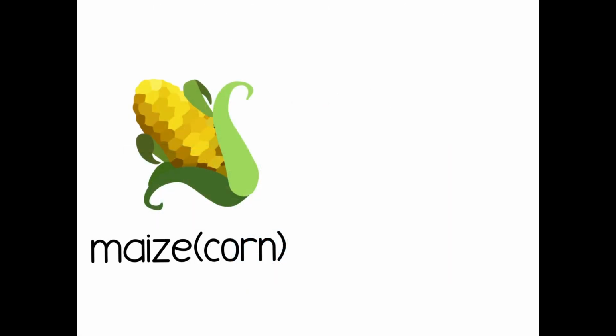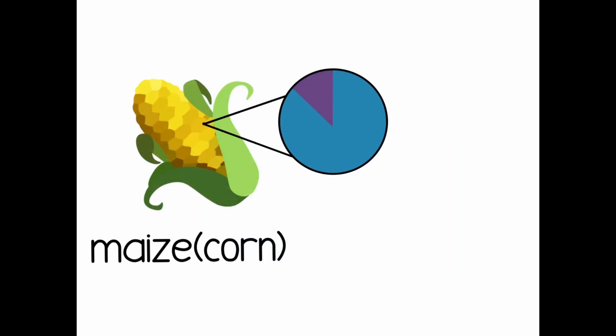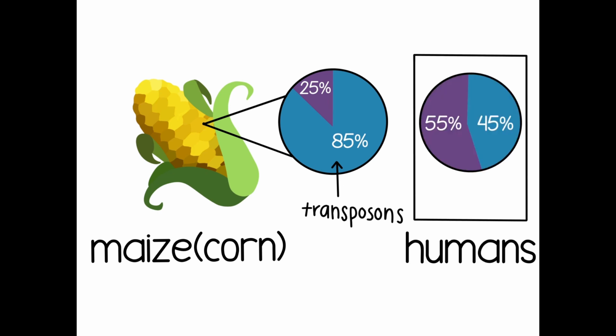This phenomenon is commonly studied using maize, or corn, because 85% of its DNA is made up of transposons, compared to the 45% of human DNA that is made up of transposons. Even though us humans can't teleport yet, transposons have been performing a very similar process, and have been doing so for a long time.